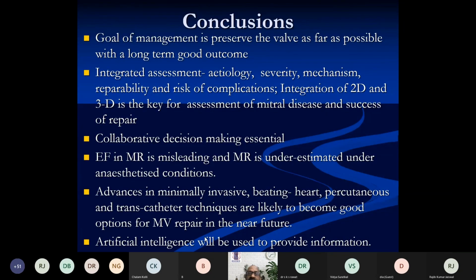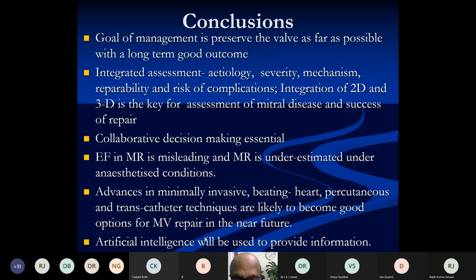In conclusion, the management goal is to preserve the valve function as far as possible. Integrated assessment using 2D, 3D is key for success of repair. Collaborative decision making is essential. What are the preoperative findings? What are the intraoperative findings? Discussion with the operating surgeon is essential for successful outcome.